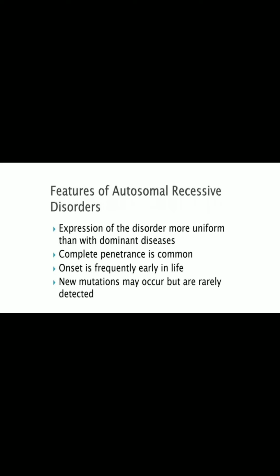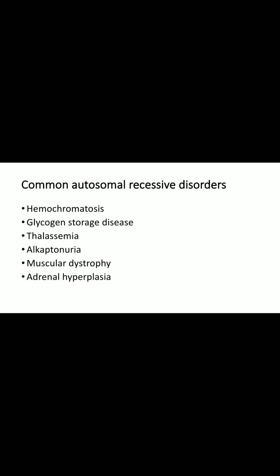The features of autosomal recessive disorders are: expression of the disorder is more uniform than with dominant disorders. There is complete penetration, that means 100% passage. Onset is frequently in early life, that is, in childhood itself. In these cases, new mutations may occur but are rarely detected.